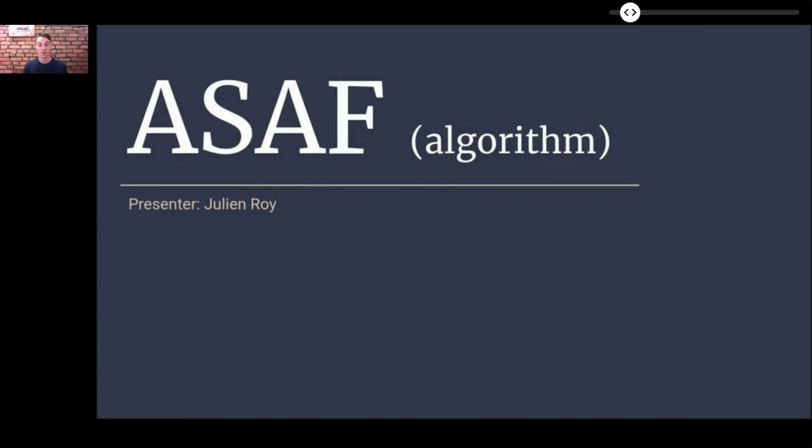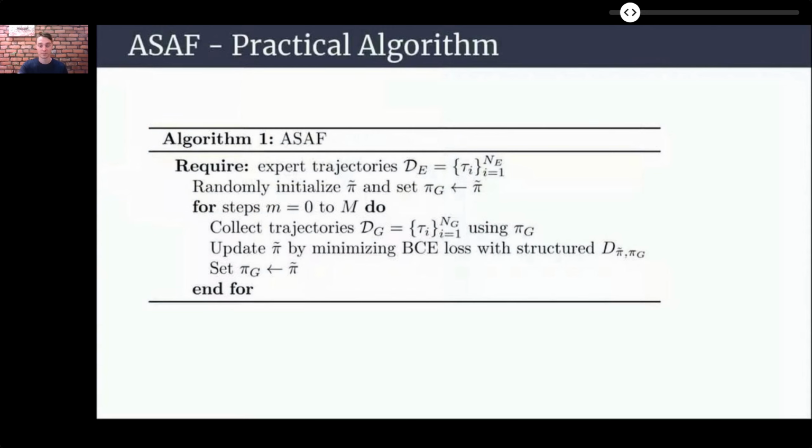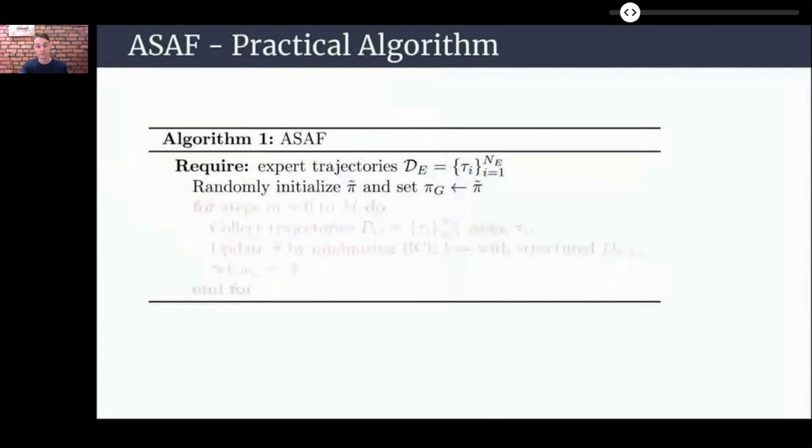The theory for ASAF builds on the assumption that the discriminator is trained all the way up to optimality. In practice, we cannot expect gradient-based optimizers to find the global optimum when parametrizing our policies with neural networks, and thus we must use an iterative algorithm similar to GAIL.